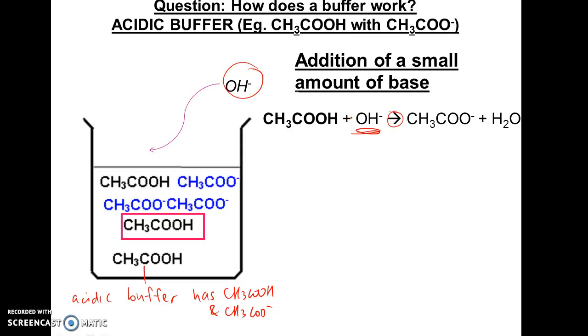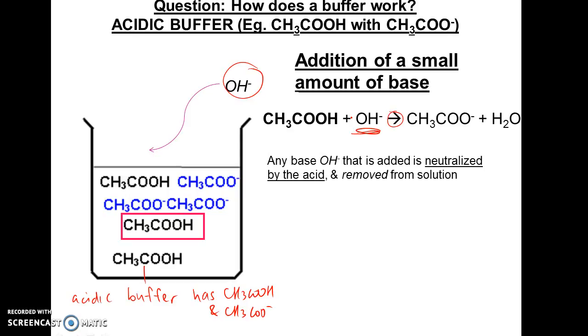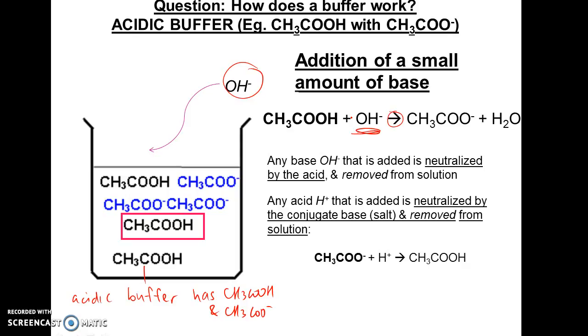pH does not change. What about H+? If I were to add in H+, H+ is acidic, so it will react with the basic component, which is the conjugate base. CH3COO- is the conjugate base. Therefore, the acid added will react with the conjugate base to remove the H+ from solution. And this arrow is a full arrow to show that it's completely removed. That's the action of a buffer.